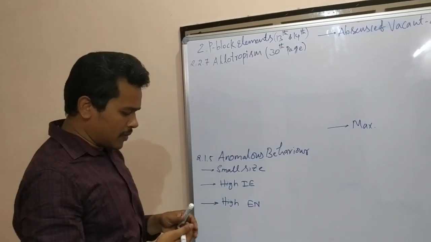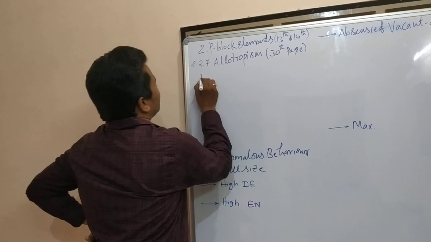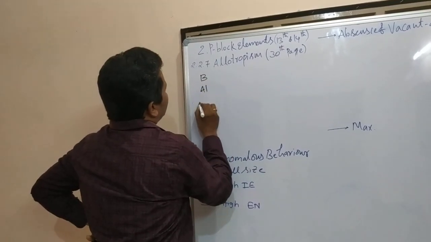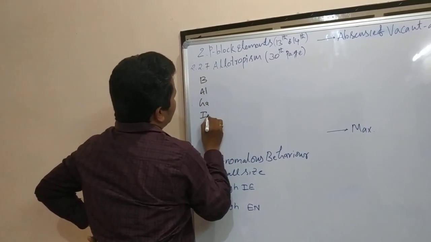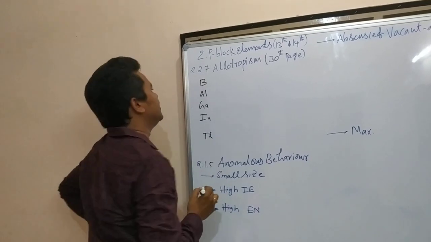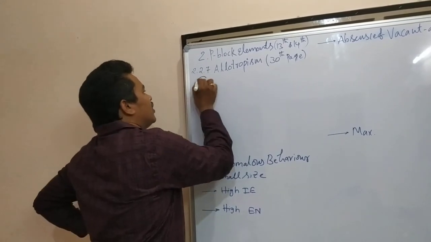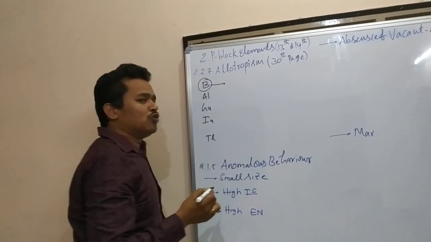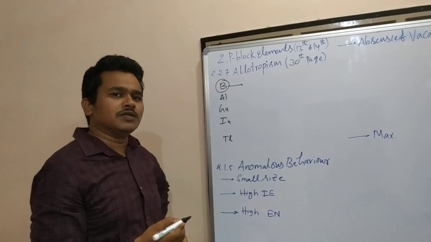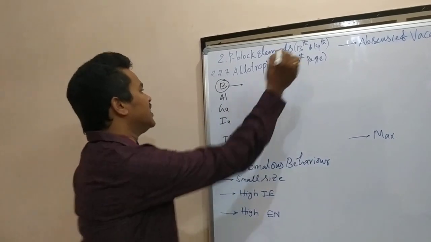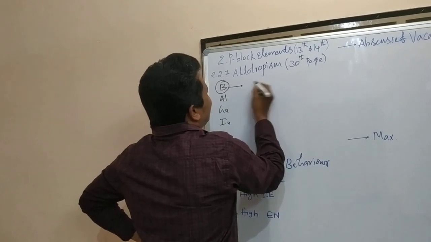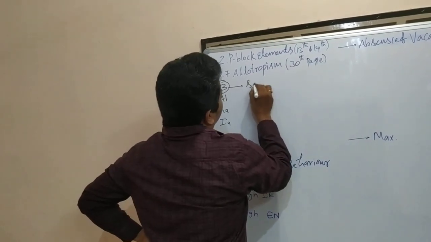What are the 13th group elements here? Boron, aluminium, gallium, indium and thallium. In this group, only boron is showing allotropism. What is this allotropism? Different crystal forms in the same physical state.